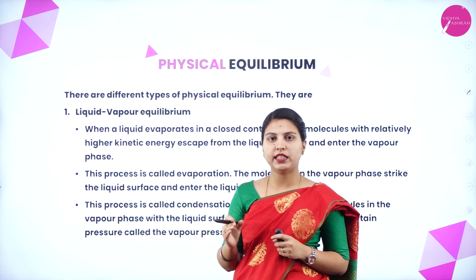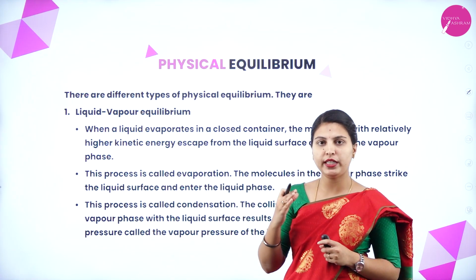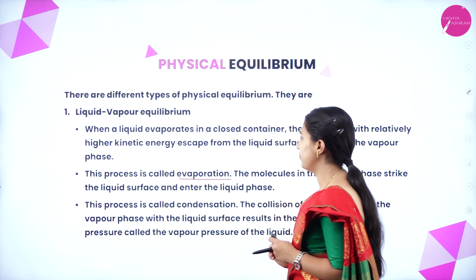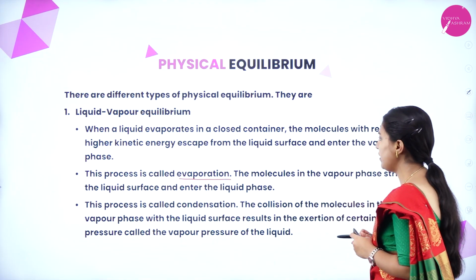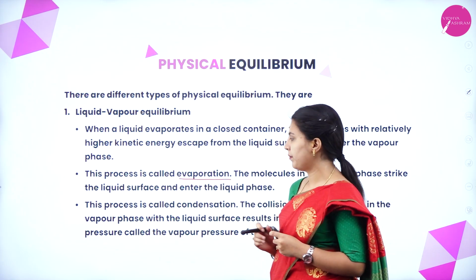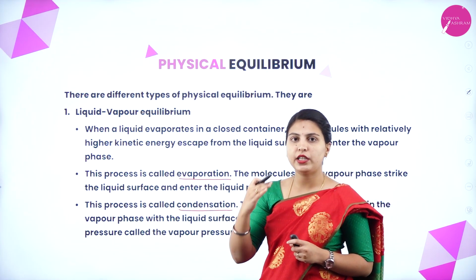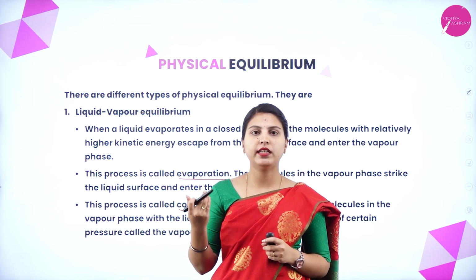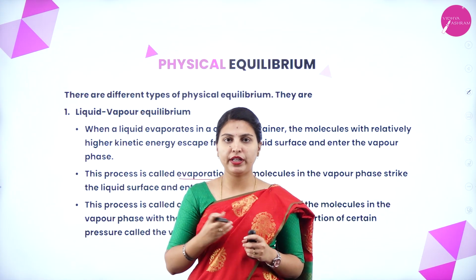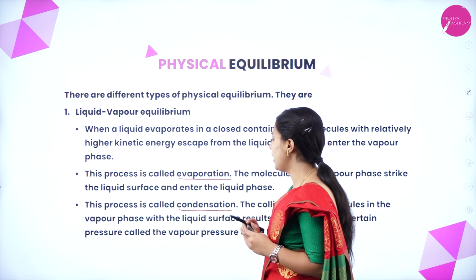When in the closed container the liquid starts evaporating, means from the phase of liquid it will jump to the phase of gas. This process is called evaporation. The molecules in the vapor phase strike the liquid surface and enter the liquid phase. This process is called condensation. When the liquid is converting to vapor, that is evaporation. When vapor is getting converted into liquid, when the molecules' collision starts, it converts into liquid, that form we will call condensation.